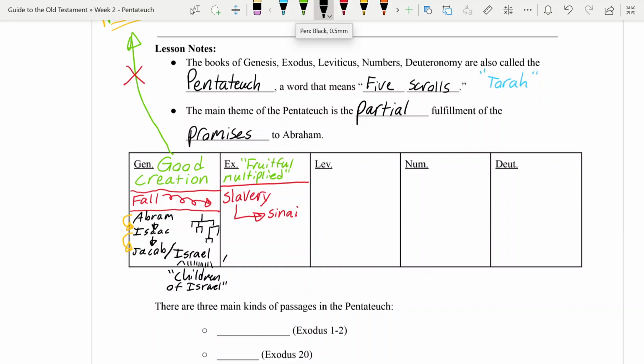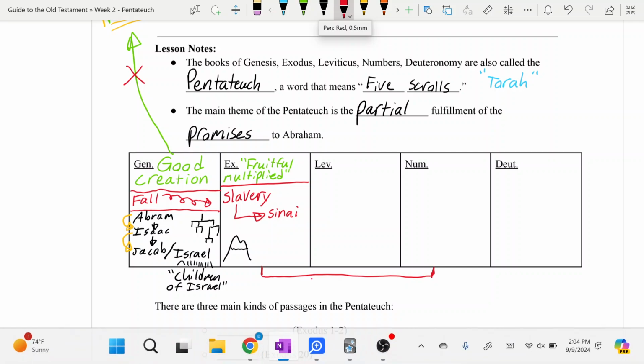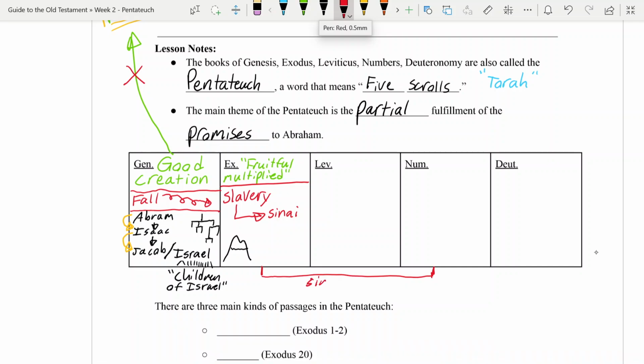So let's draw us a little mountain here. Mount Sinai. Now, Mount Sinai is very significant in the story. So from right here in the middle of Exodus all the way to here, about a third of the way through Numbers, all of this time is the people of Israel at Mount Sinai. So they're not moving. It's like a year's worth of time, and they spend the whole time at Mount Sinai.